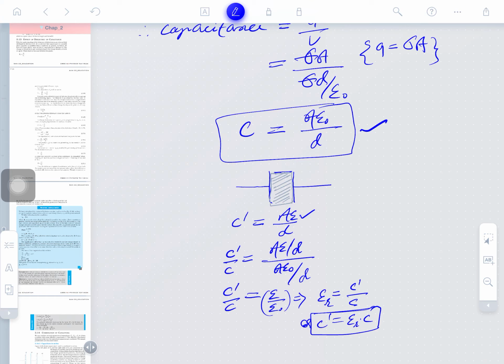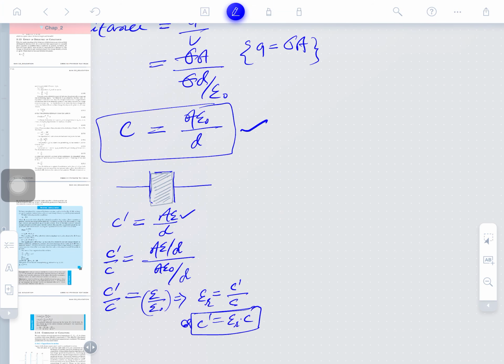Now, if we insert dielectric materials between the two plates of the capacitor, what are dielectric materials? In the lecture on the 18th of June, we saw dielectrics and the materials which are useful in increasing the capacitance. Is that clear? Generally, dielectrics are insulating materials which affect the capacitance of a capacitor.